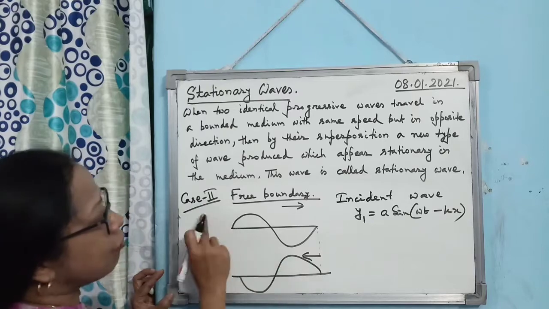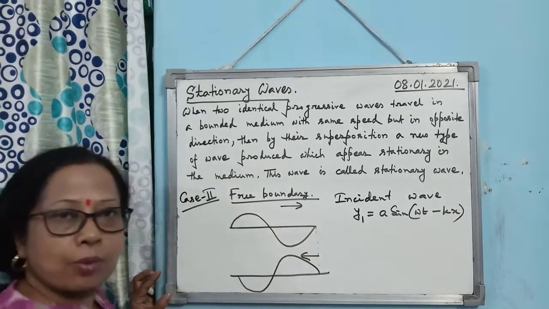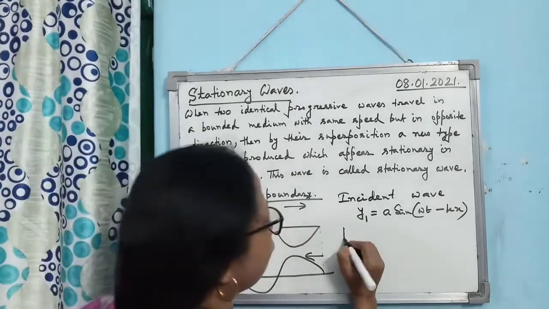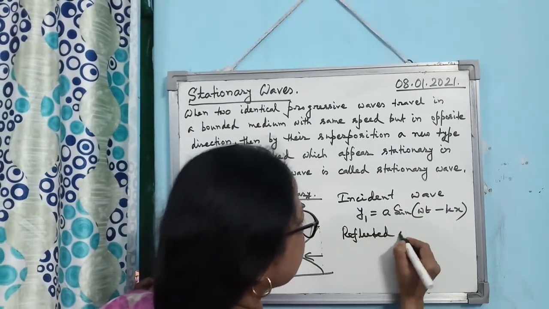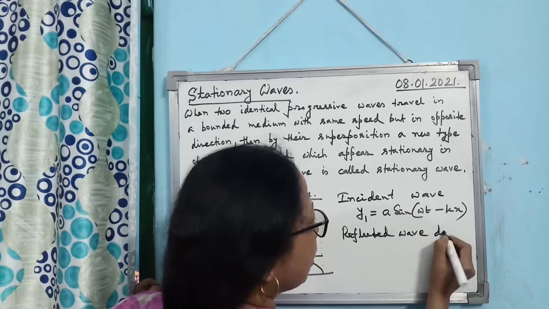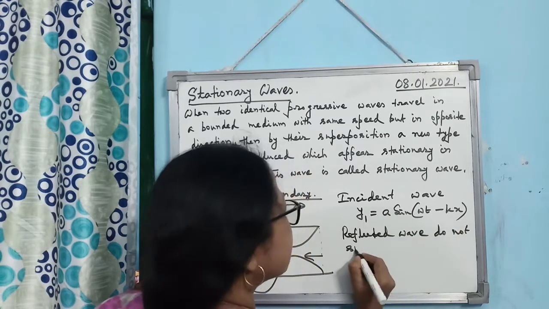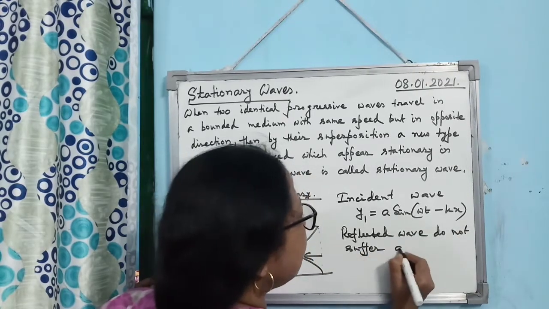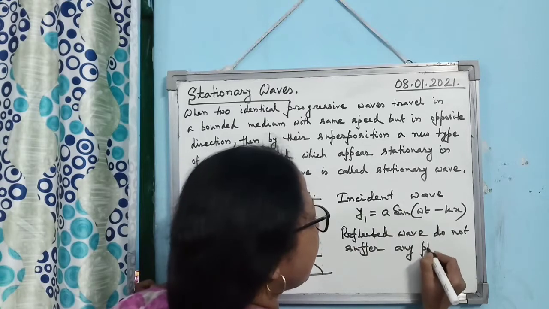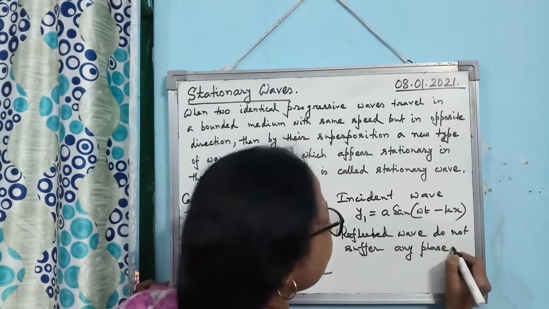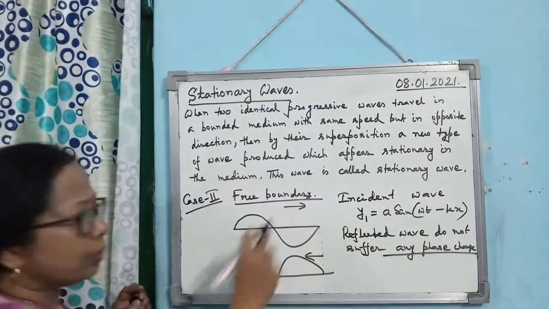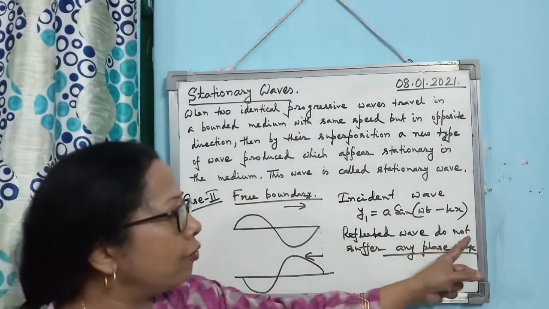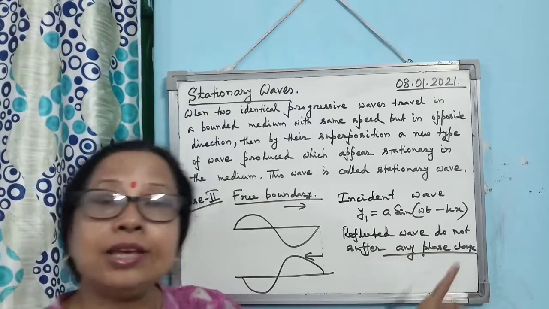But the reflected wave does not suffer any phase change. This is the important point you have to remember. Whenever reflection takes place at a free boundary, the wave will not suffer any phase change.